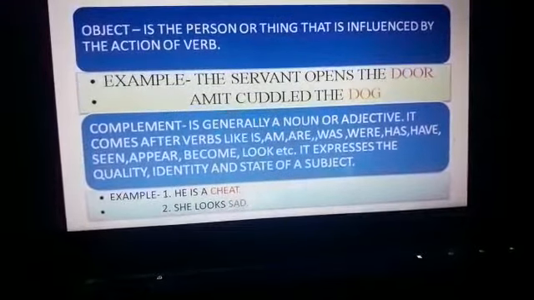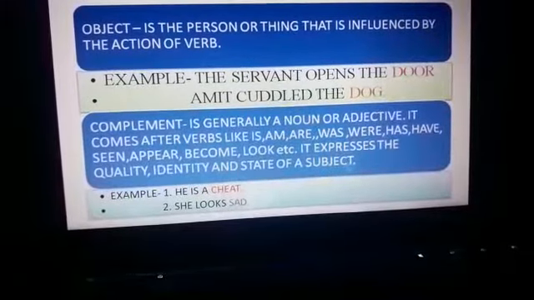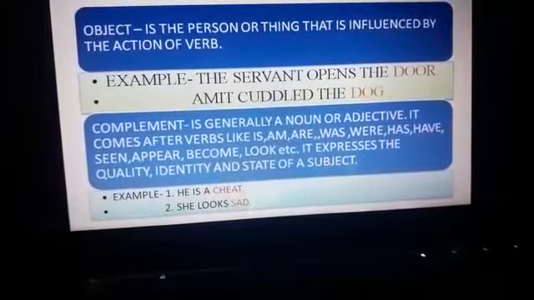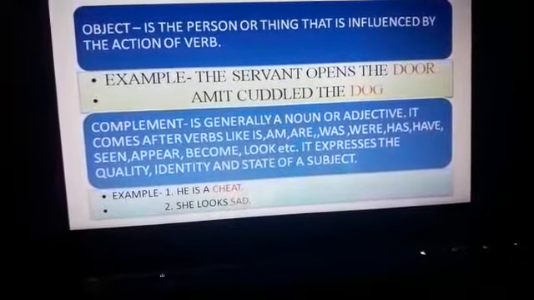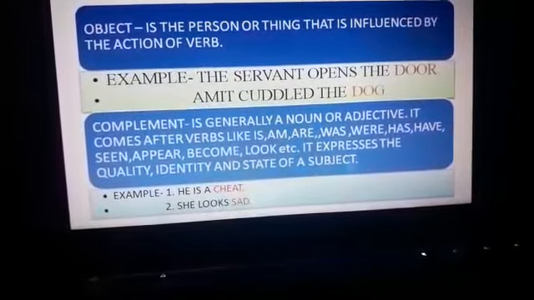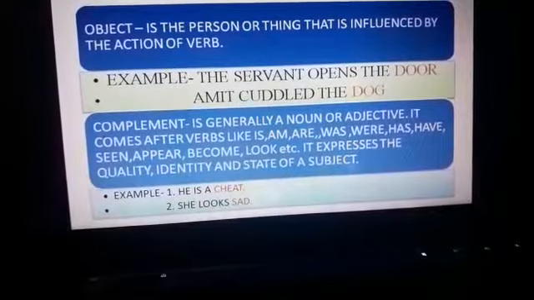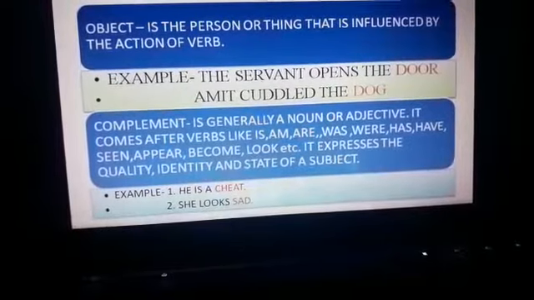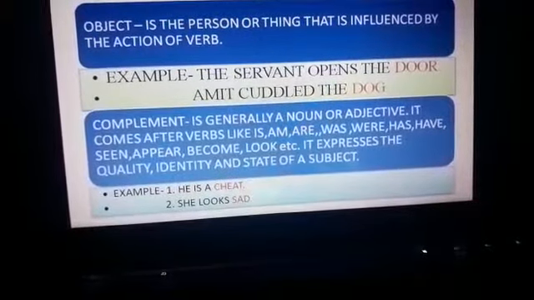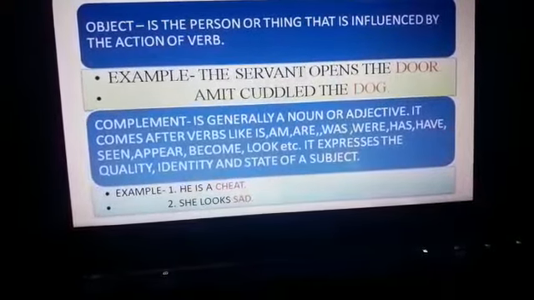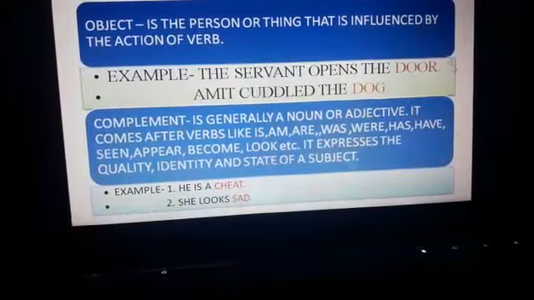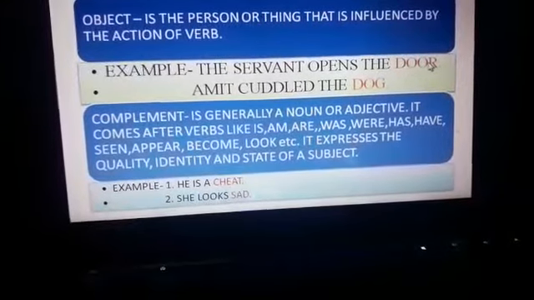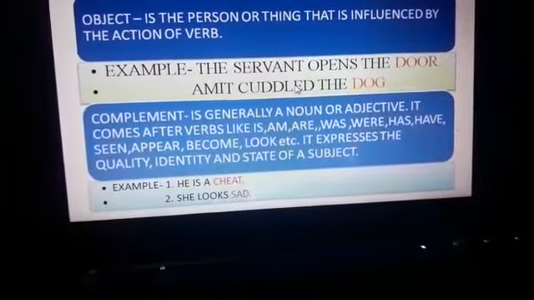As you remember, we have done active and passive voice also, and in that, when we are converting active to passive voice, our object is becoming the subject and our subject is becoming the object. So I hope this concept is still in your mind. Keeping that concept in mind, yes, you are right, the door is the object here, and we have to understand what is an object in a sentence.